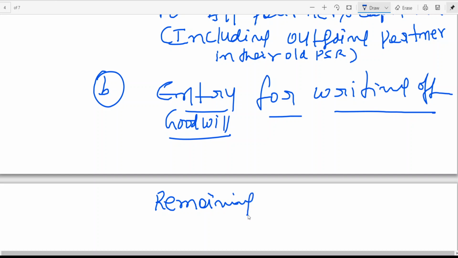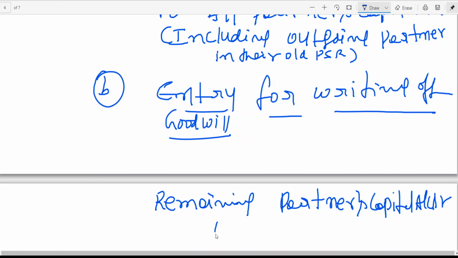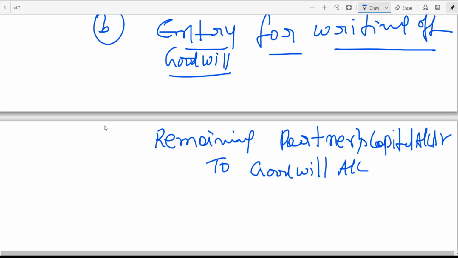Remaining partners, means in the example A and B. Remaining partners capital account debit to goodwill account. Remaining partners in which ratio here? New ratio.